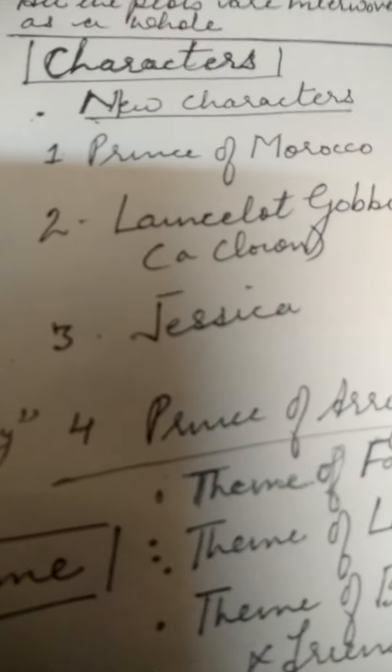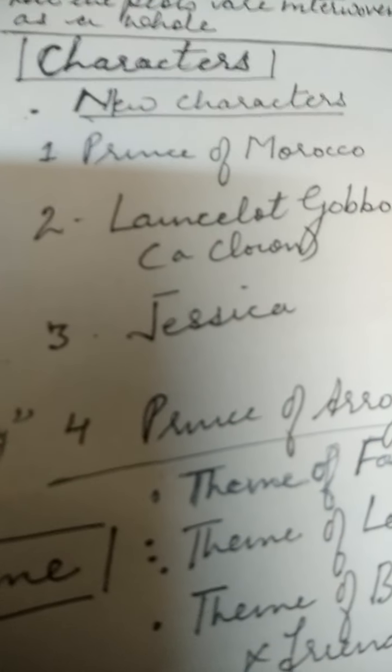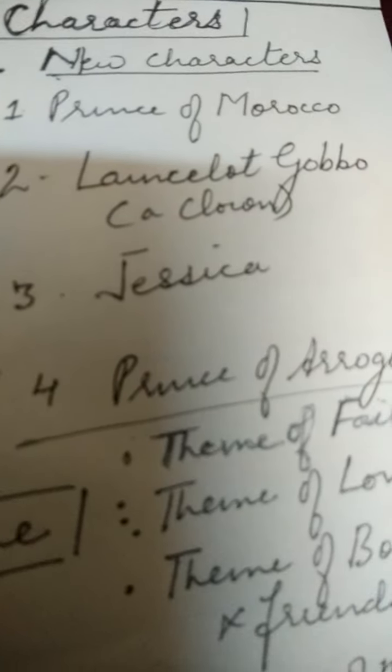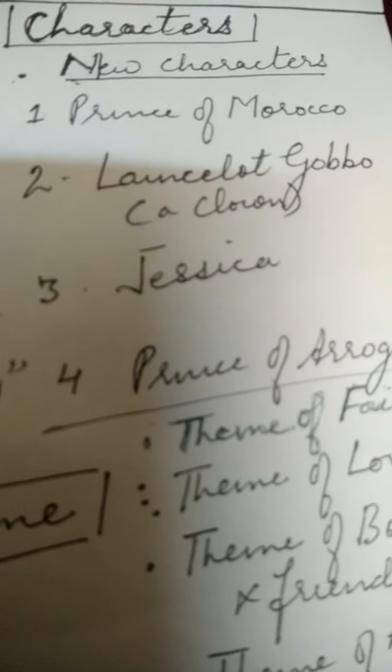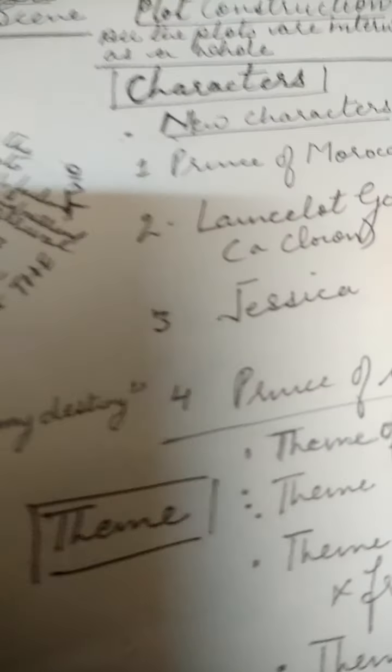Now, who are these new characters that we are going to meet? See, new characters, for instance, in the first scene, Prince of Morocco, and then we have Lancelot Gobbo, and Jessica, and Prince of Aragon. Now another point is that there are characters who were already introduced in Act 1, and they have important roles in Act Second also.